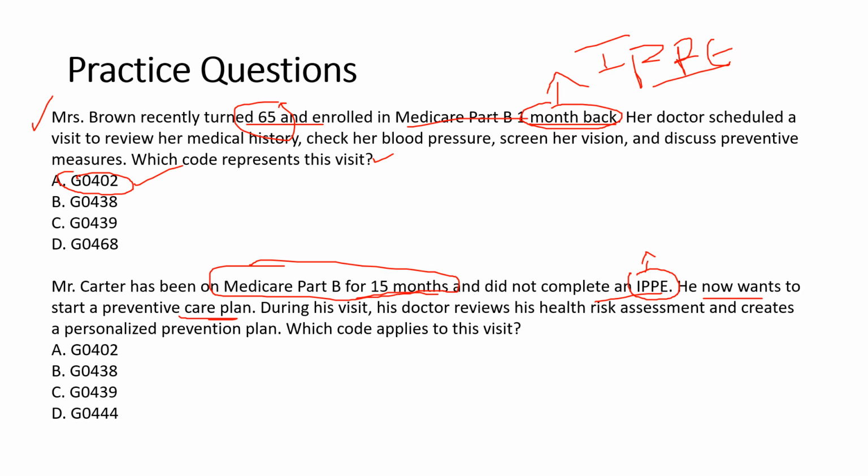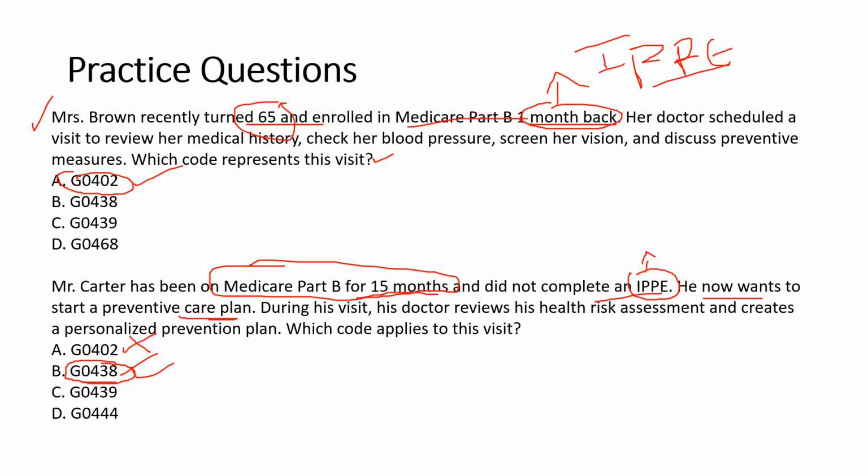So G0402, can we bill for this scenario? We cannot bill for this scenario because it's already more than 12 months. It's been 15 months of enrollment. Next, G0438, it's a initial annual wellness visit. We will bill after 12 months of enrollment. Okay, so we will go with G0438.